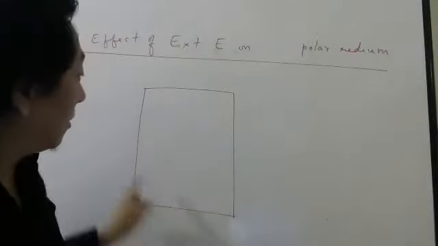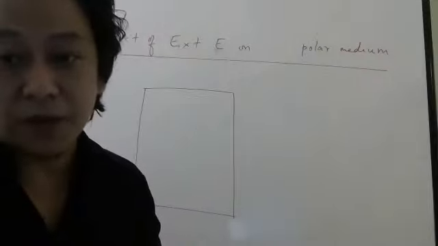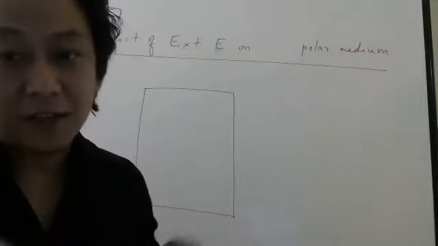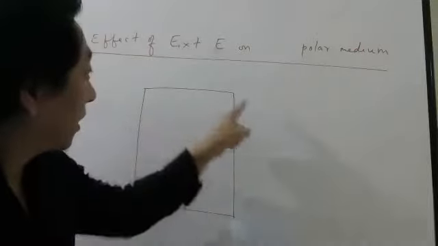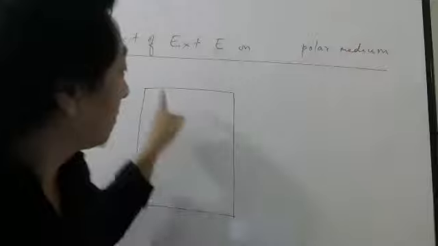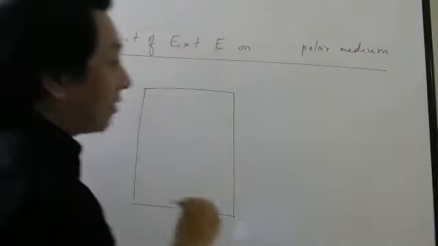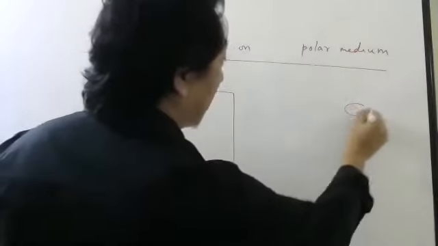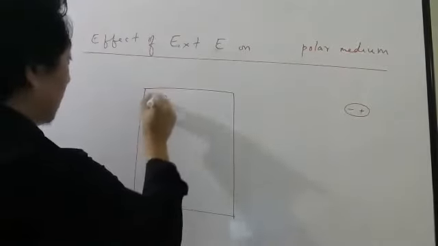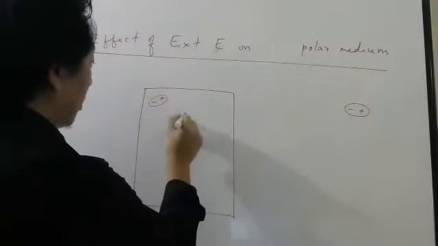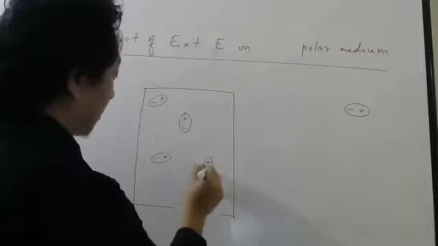But you try to see with full screen. Don't keep the chat box open and see with a small screen, then the size will not be big enough. If you have a polar medium, then as I told, individual atoms will have dipole moment. So individual atoms will be shown like this. However, naturally, they will be oriented in some random fashion.